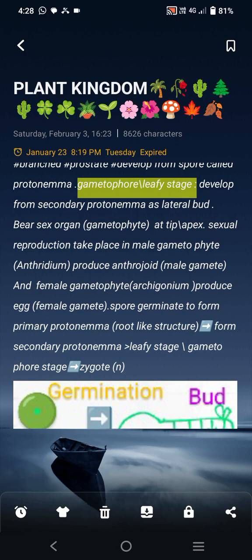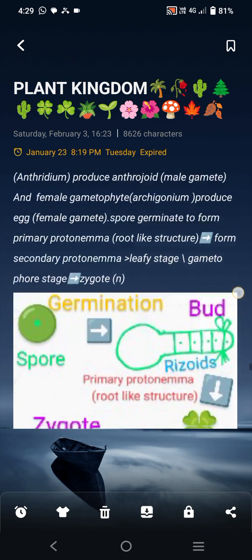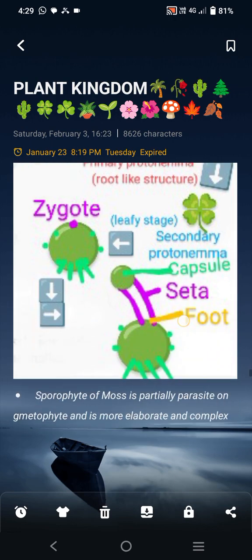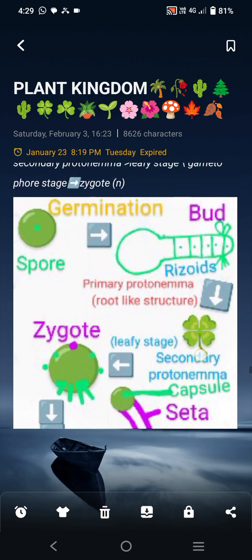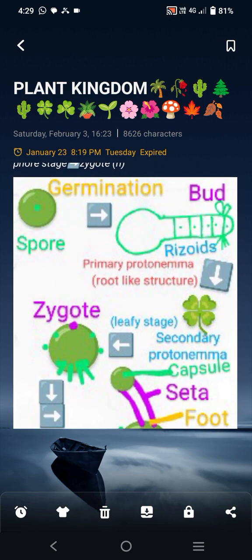Both join to form zygote, the zygote forms embryo, and the embryo forms sporophyte. Spore forms primary protonema, a root like structure, which forms secondary protonema, a leaf like structure, and this cycle continues.